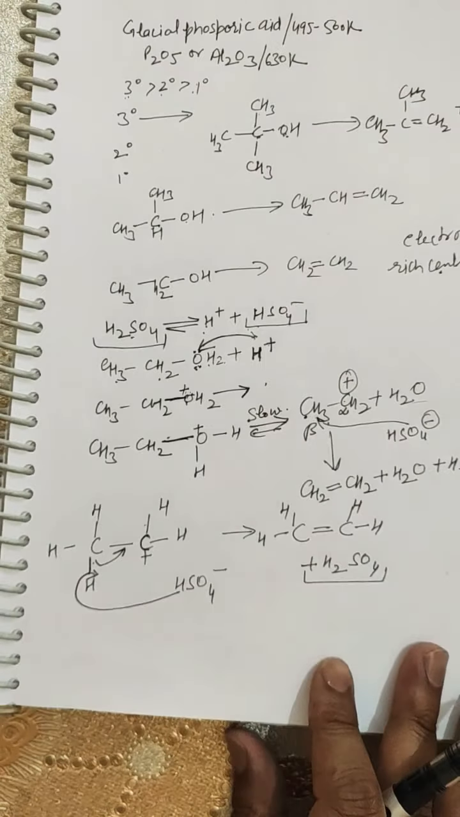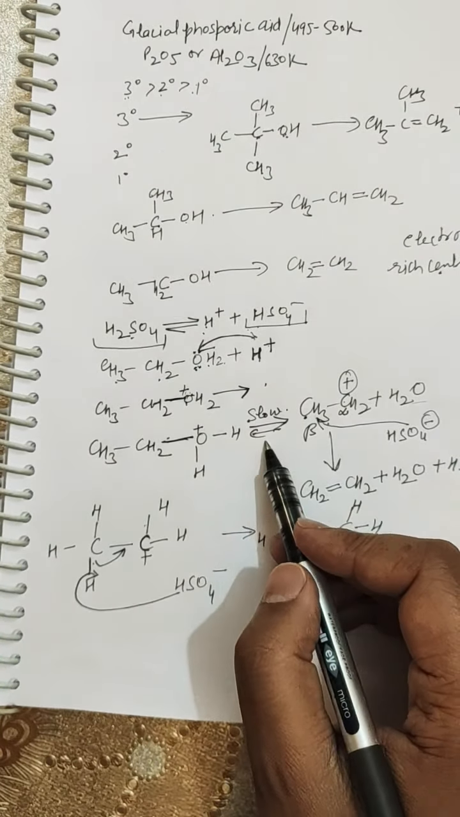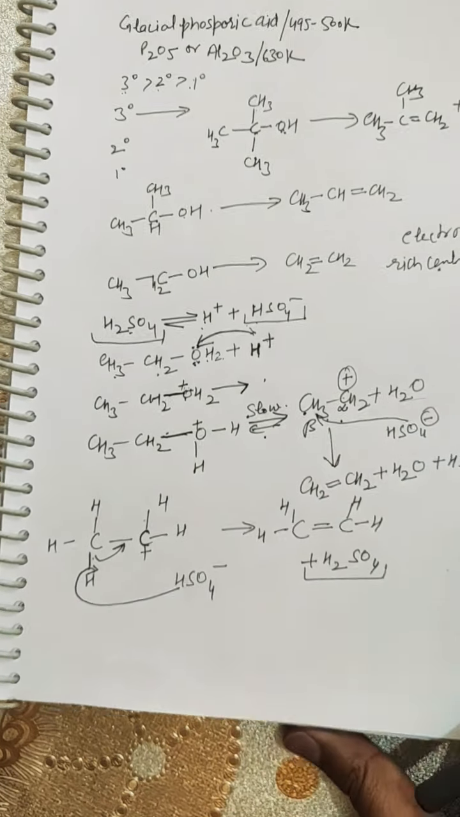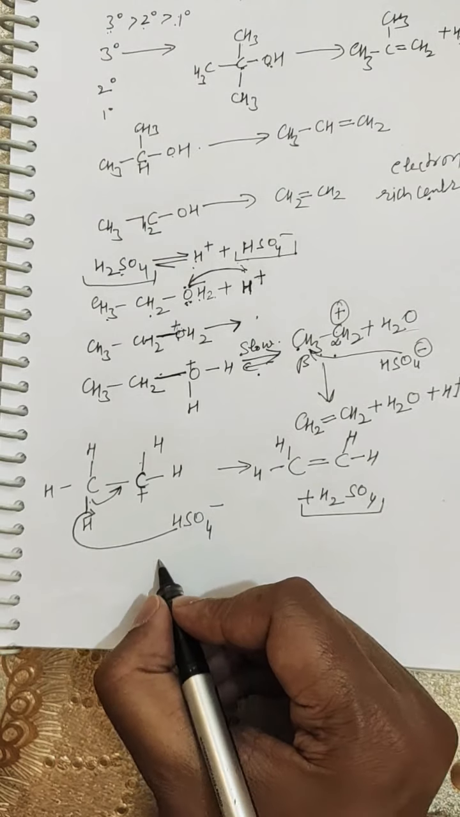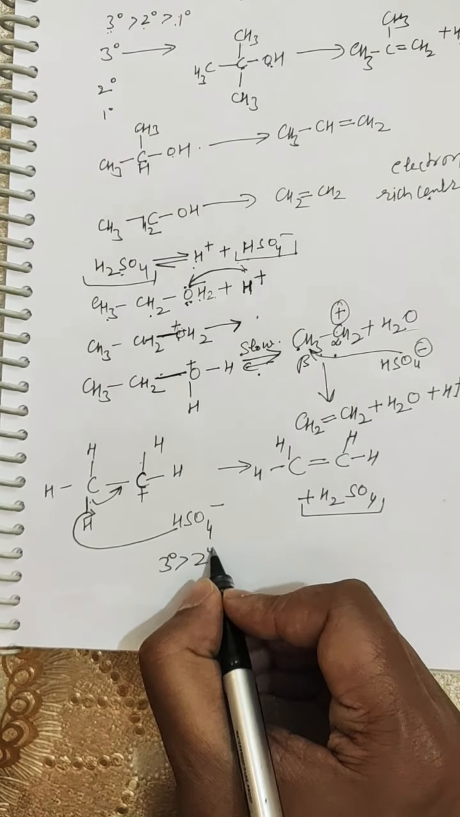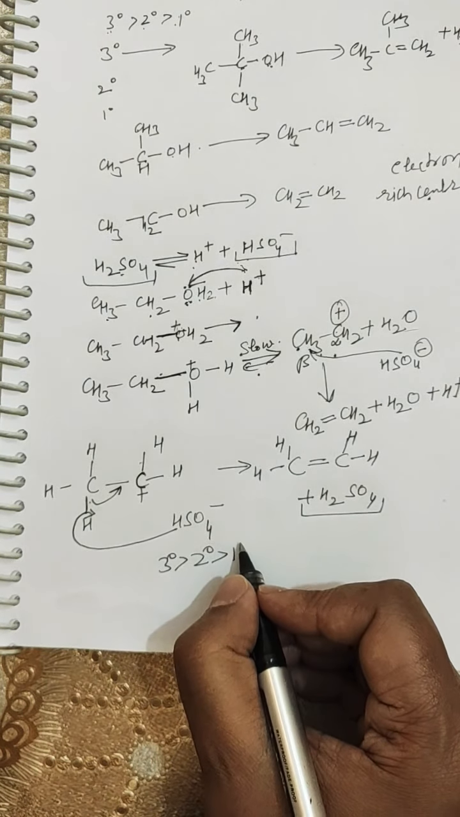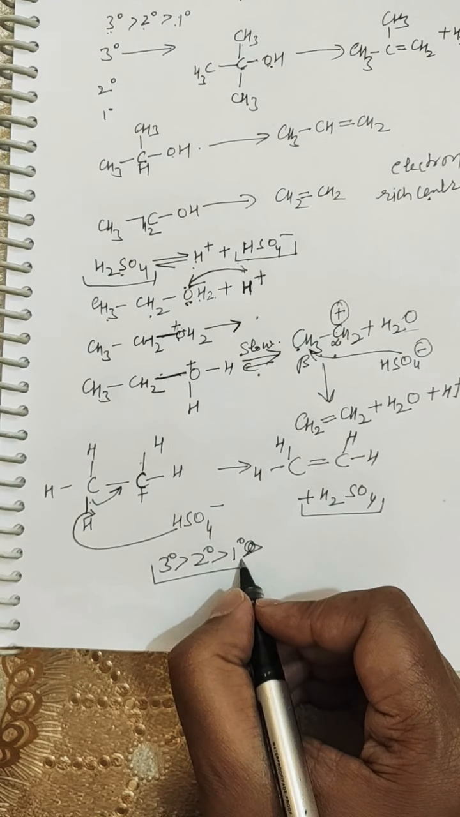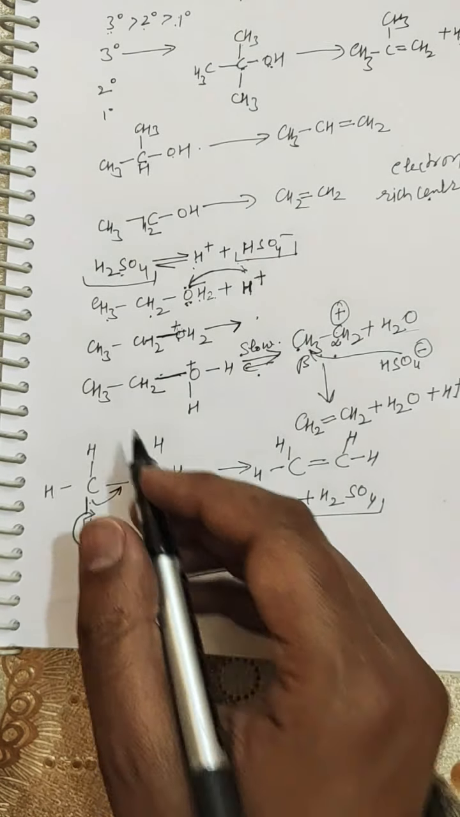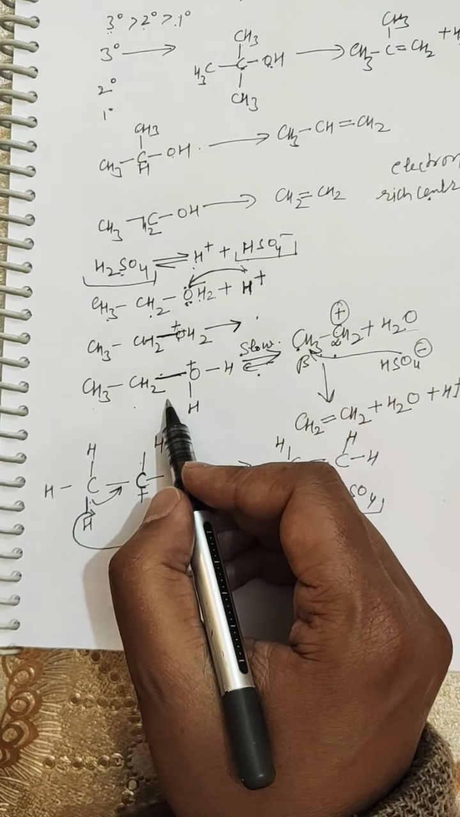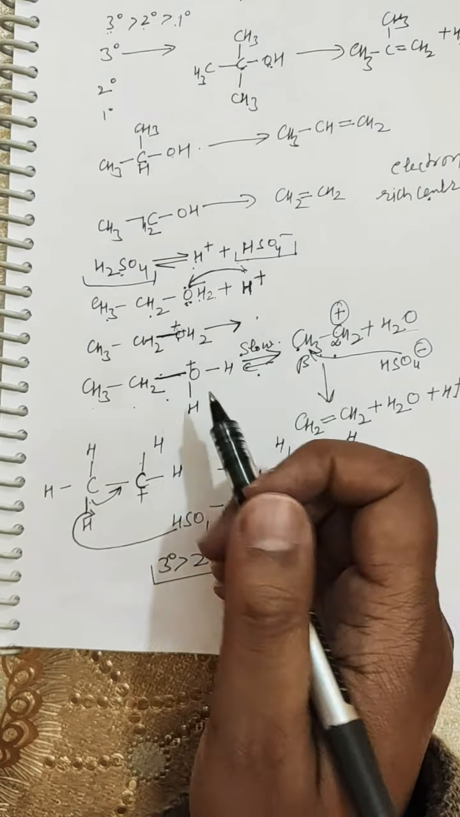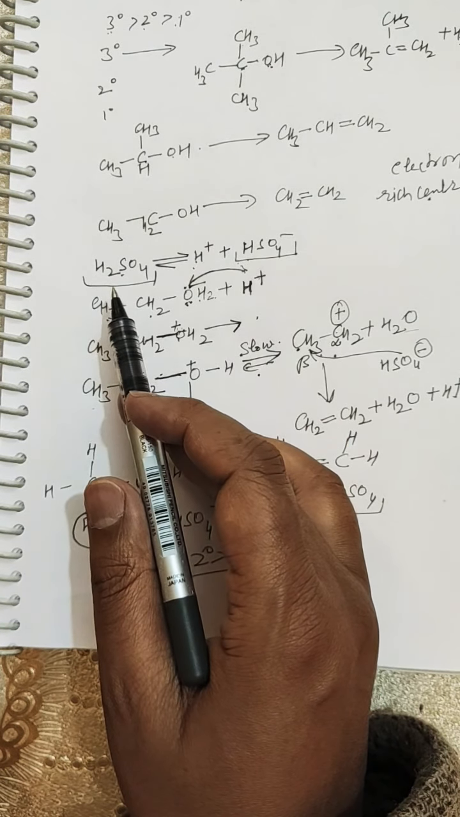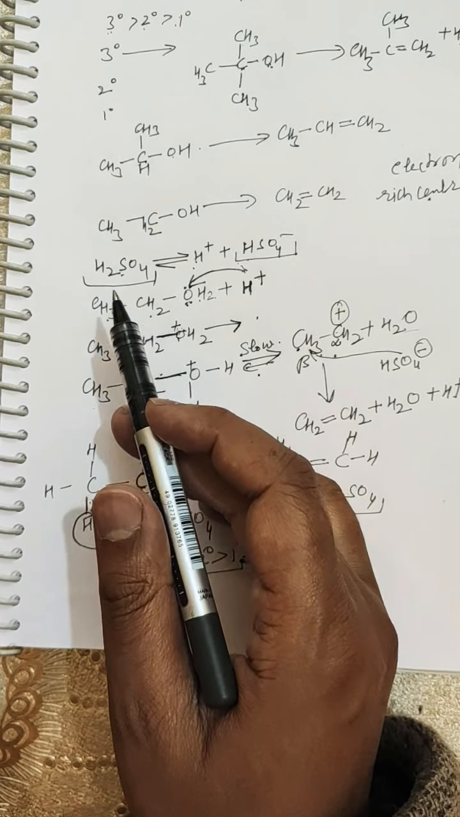Why? Because in this reaction, in the slow step of the reaction, the carbocation is formed. So I already told you that the tertiary carbocation is more stable as compared to secondary, and in turn as compared to the primary carbocation. So due to the higher stability of the tertiary carbocation, the tertiary alcohol will react more easily with this dehydrating agent. It can be sulfuric acid or phosphorus pentoxide or alumina.